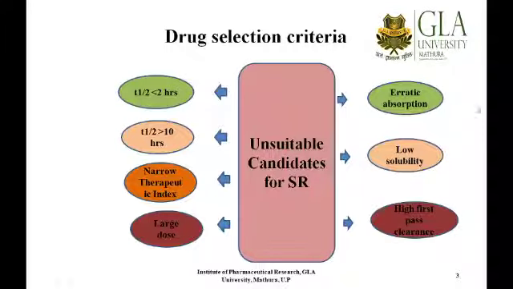As well as another aspect, we have discussed this concept of high first pass clearance. So all those drug candidates which undergo extensive first pass metabolism or gut wall metabolism are again unsuitable for designing a sustained release formulation. The better option for them will be to choose an alternative route like a transdermal or sublingual tablet or a parenteral route.